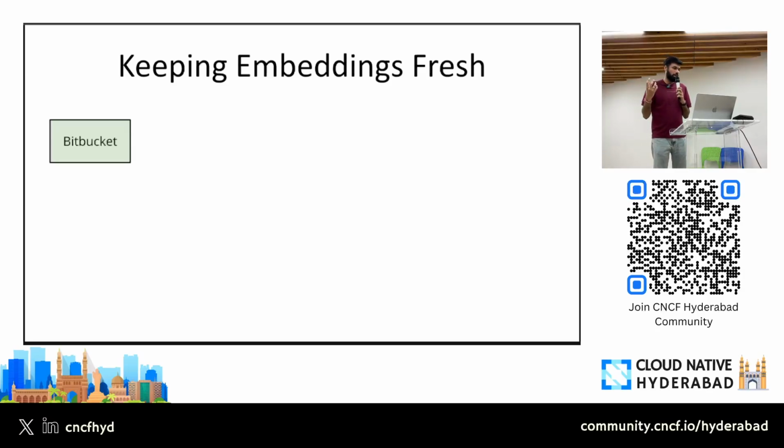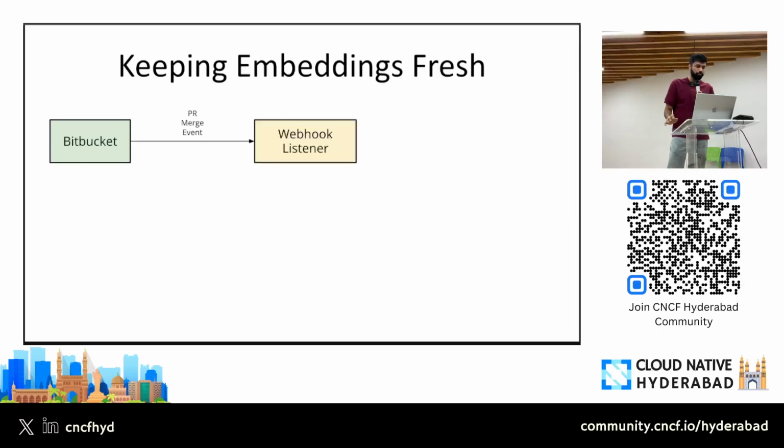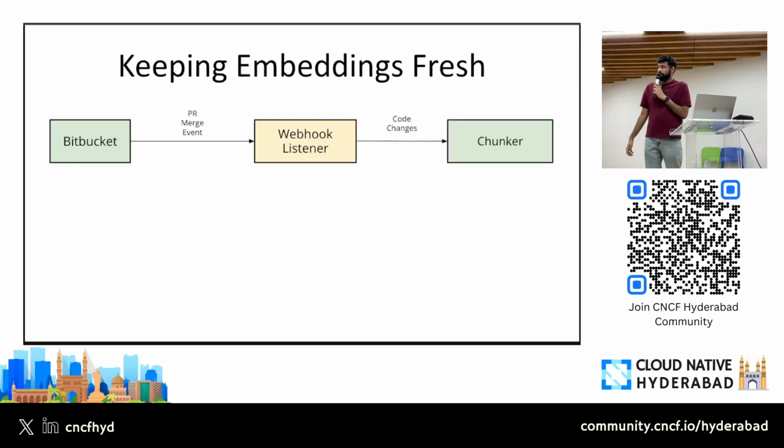For example, you are using a source management tool. Again, shameless plug, we are using Bitbucket. We have webhooks on these kinds of software, so that every time a PR is merged, it sends me a request. I hope everyone is aware of what a webhook is. Essentially, you get a request from the server itself that some sort of event has happened. So you can create a webhook listener. That listener will get a request from Bitbucket every time a PR is merged. From that request, I'll extract which files have changed, what code has been added, and what code has been removed in that particular PR.